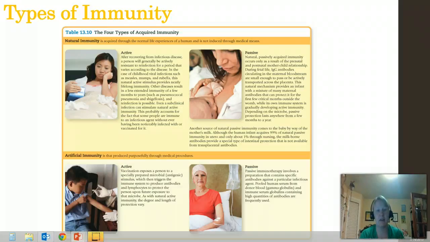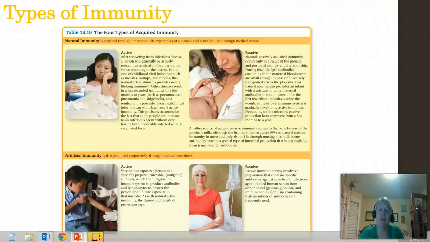Passive immunity is like breastfeeding, where children are passed antibodies, so it protects them, but their immune system is not actively making that immunity, and it's very time sensitive. Usually passive immunity does not last for very long, and so it allows for protection for a small period of time. There's the same type of these in artificial immunity.